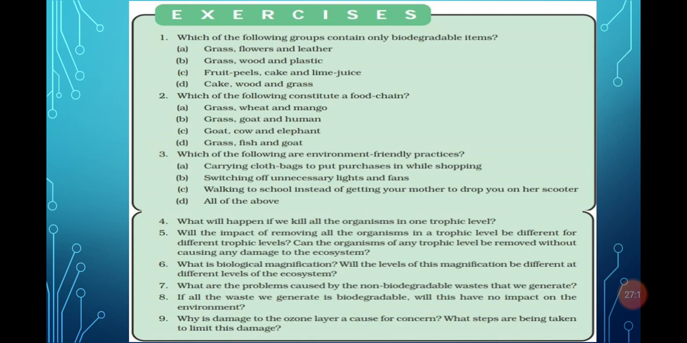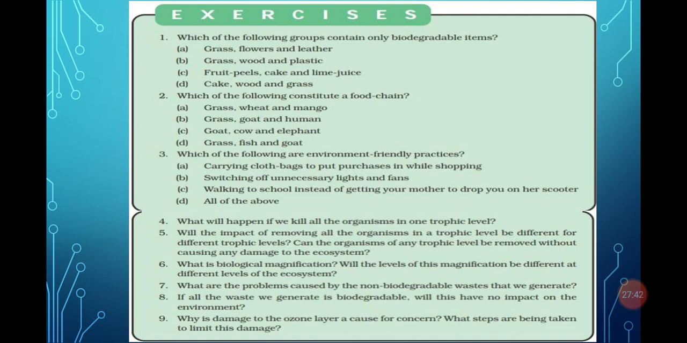Next question, what are the problems caused by the non-biodegradable waste that we generate? The non-biodegradable waste damages our environment in 3 or 4 ways. If we burn them, they cause air pollution. If we throw them in the water body, they cause water pollution, and when they are dumped, they cause soil pollution or soil erosion.